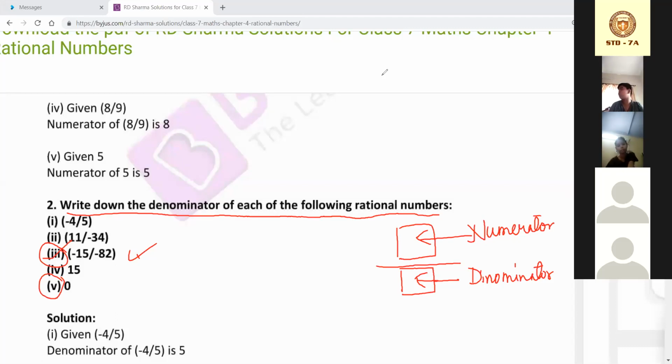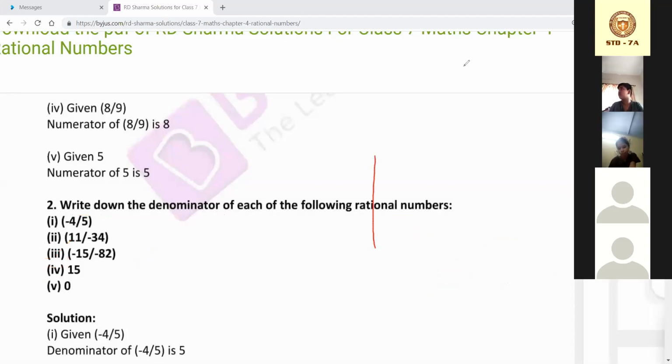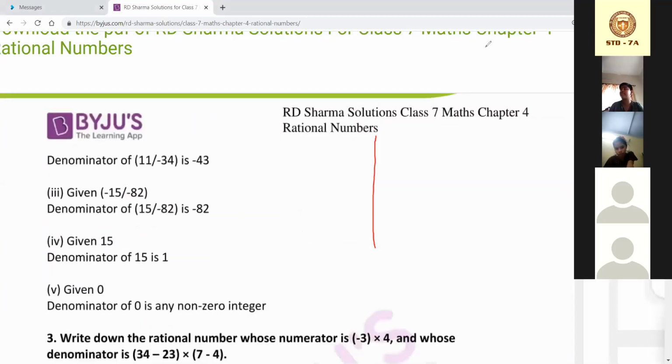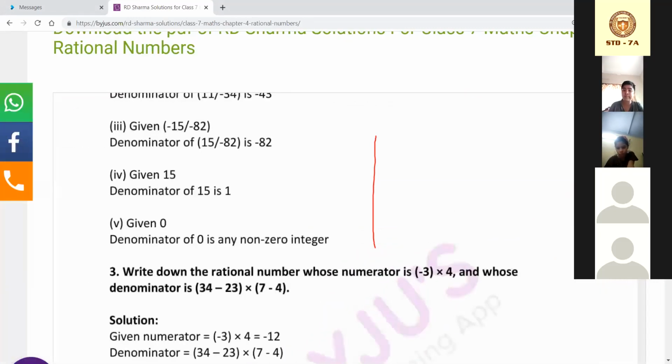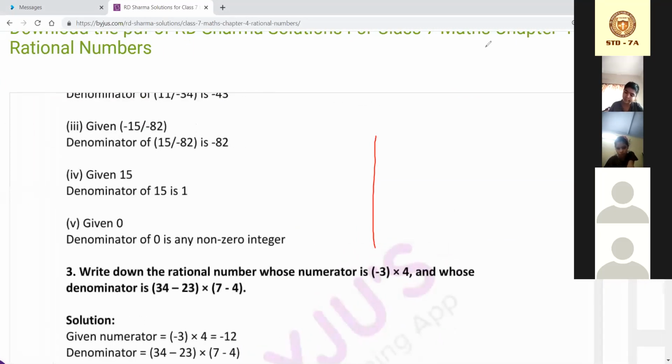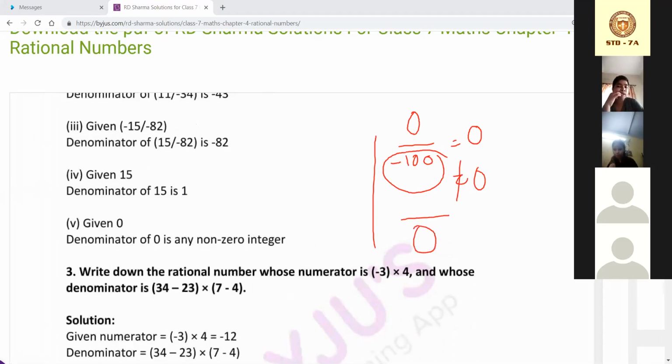Okay, so zero's answer, we are going to see what zero's answer is. Here this is by mistake; here the denominator is any non-zero integer. Any non-zero integer means 0 by minus 100, I can also write, the answer will come as 0. But the denominator can never be 0, because some integer by 0 is not defined. Am I clear?